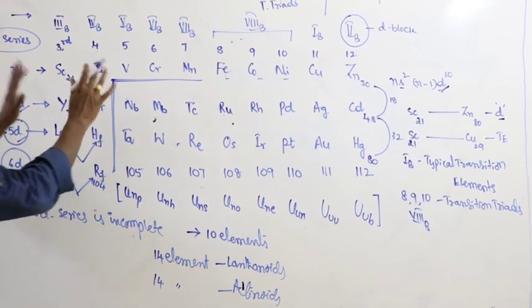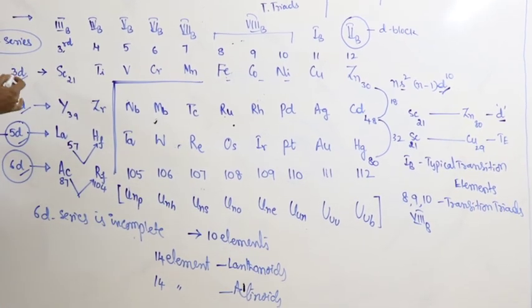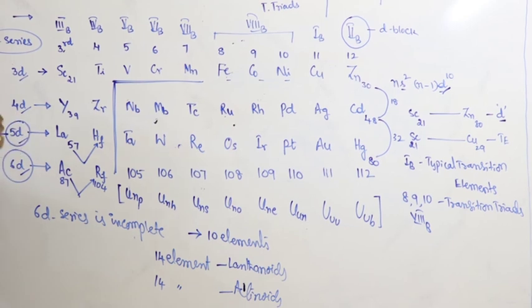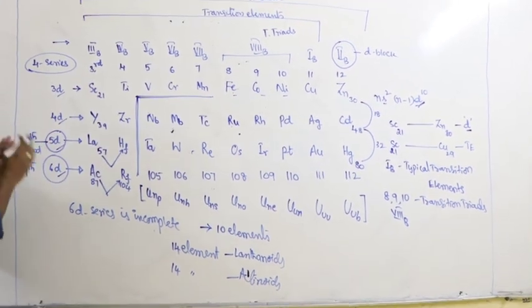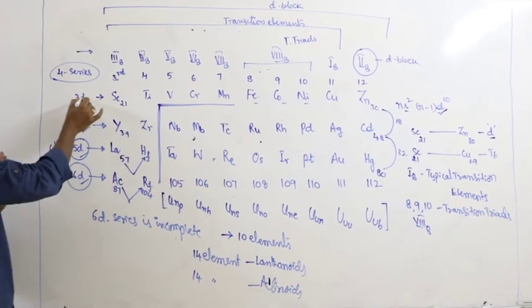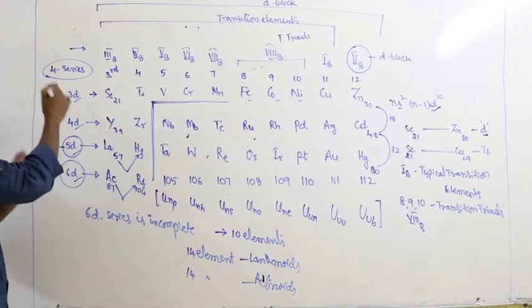And this is about the classification of the D block elements on the basis of which D subshell the differentiating electron goes into.